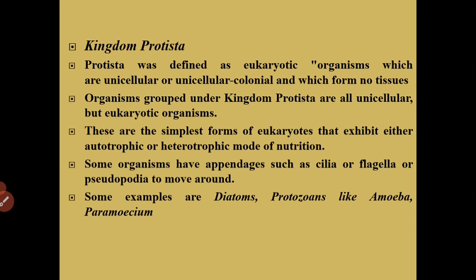These are the simplest forms of eukaryotes that exhibit either autotrophic or heterotrophic mode of nutrition. Some organisms have appendages such as cilia, flagella or pseudopodia to move around. Some examples are diatoms and protozoans like amoeba or paramecium.